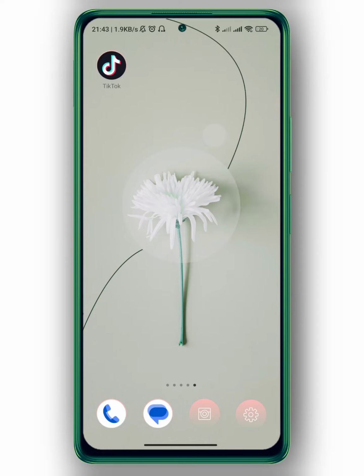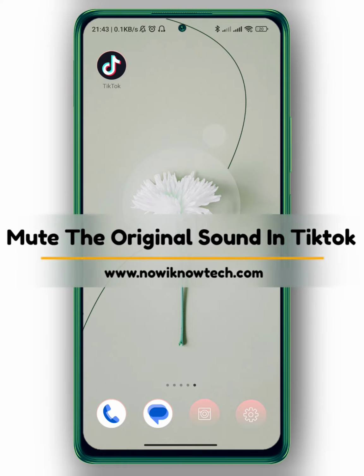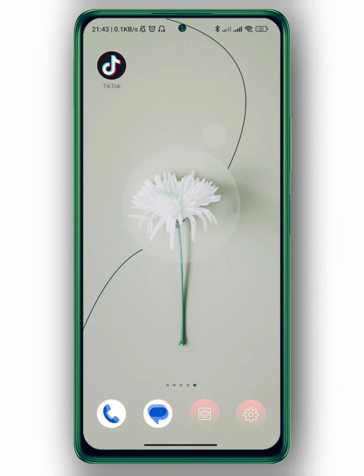And in today's video, we're going to talk about how to mute the original sound in TikTok. So let's get started.